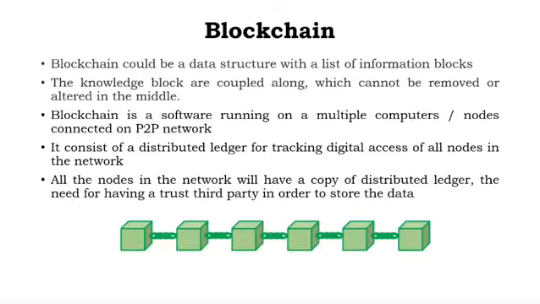And next we are entering into the blockchain. From the previous slides we learned what a block is. According to blockchain, you can see a diagram here. This square is one block, and this square is another block, and here almost six boxes are there, which are six blocks, all connected with the help of the chain. Therefore, a blockchain could be a data structure with a list of blocks holding information. If there are more blocks that can be connected with the help of a data structure, that technique is called a blockchain.